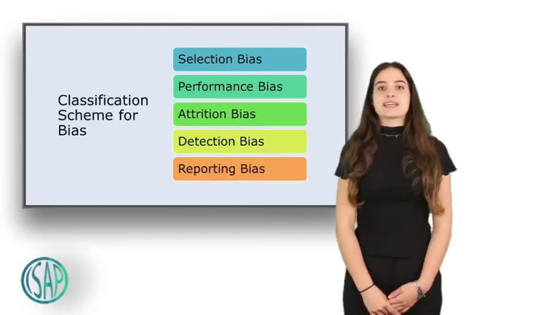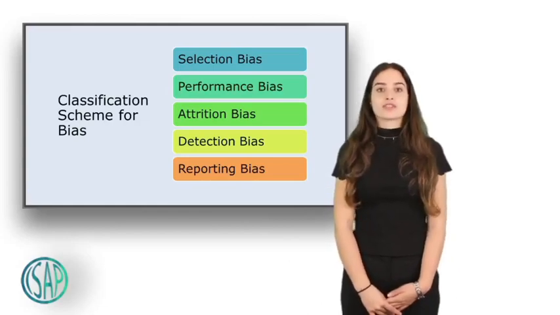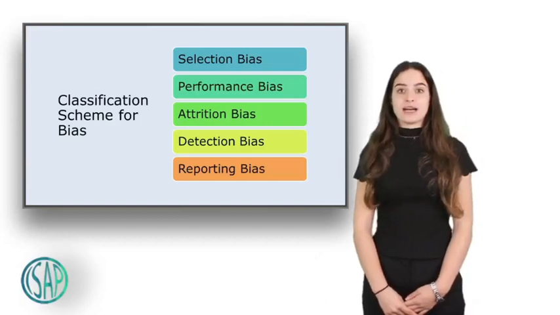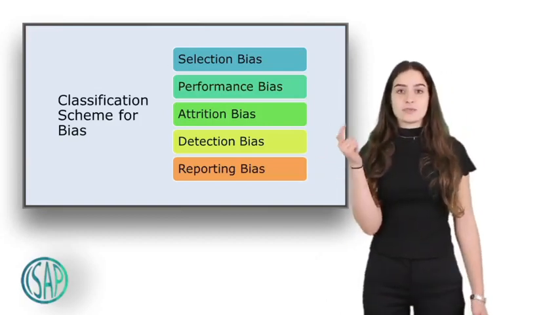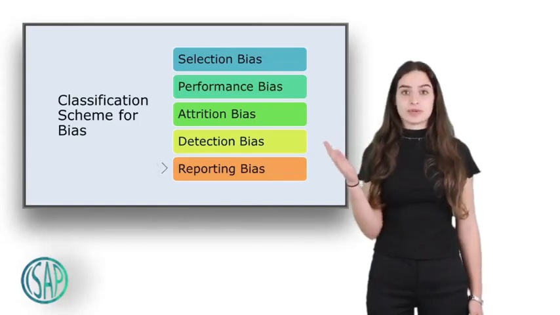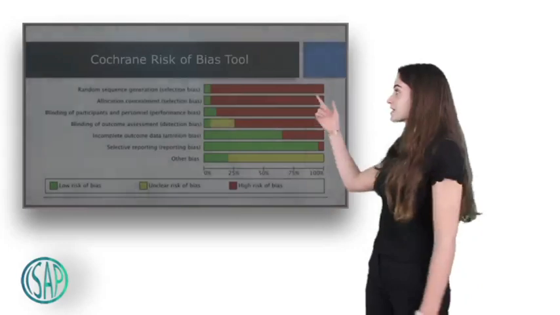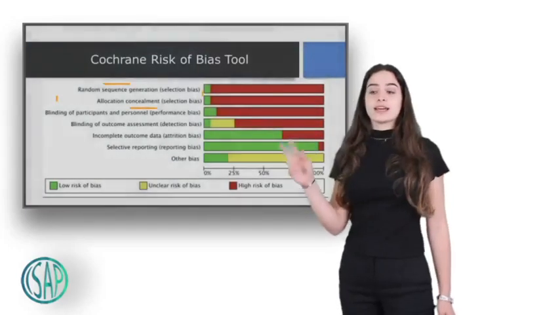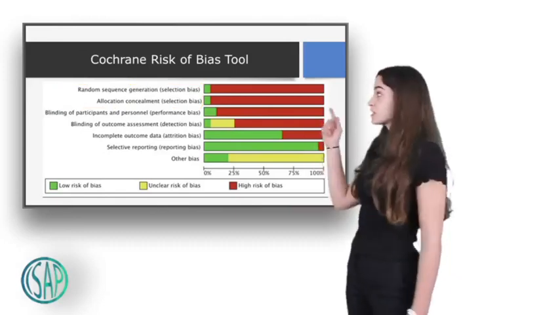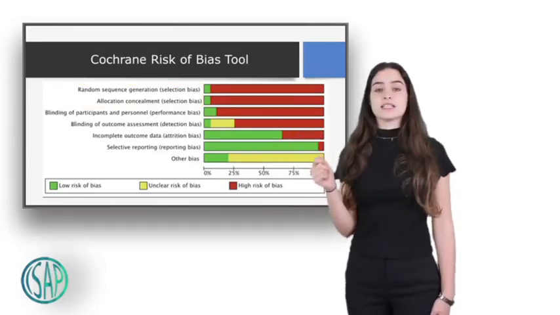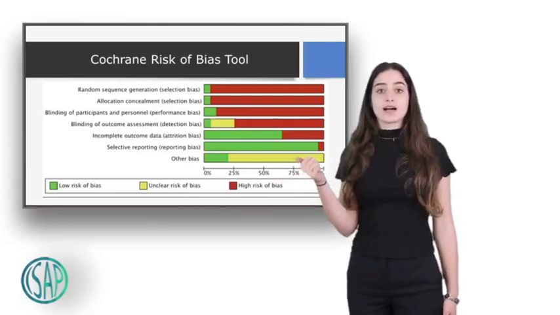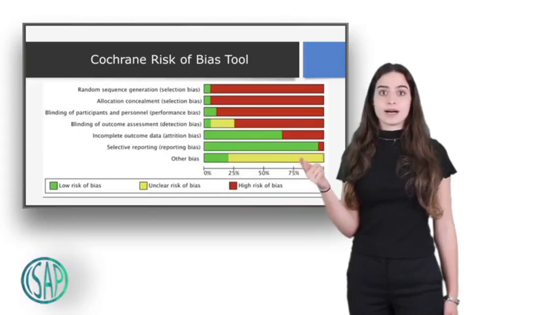Hi, my name is Artemis and I'm going to show you how to use the Cochrane risk of bias tool for my study. So there are 5 domains of bias. There's selection bias, performance bias, attrition bias, detection bias, and finally reporting bias. To begin with, selection bias has 2 categories. It has the random sequence generation and the allocation concealment. So if these 2 have been performed in the study, then you can click low risk of bias. Other choices we have are unclear risk of bias and high risk of bias.